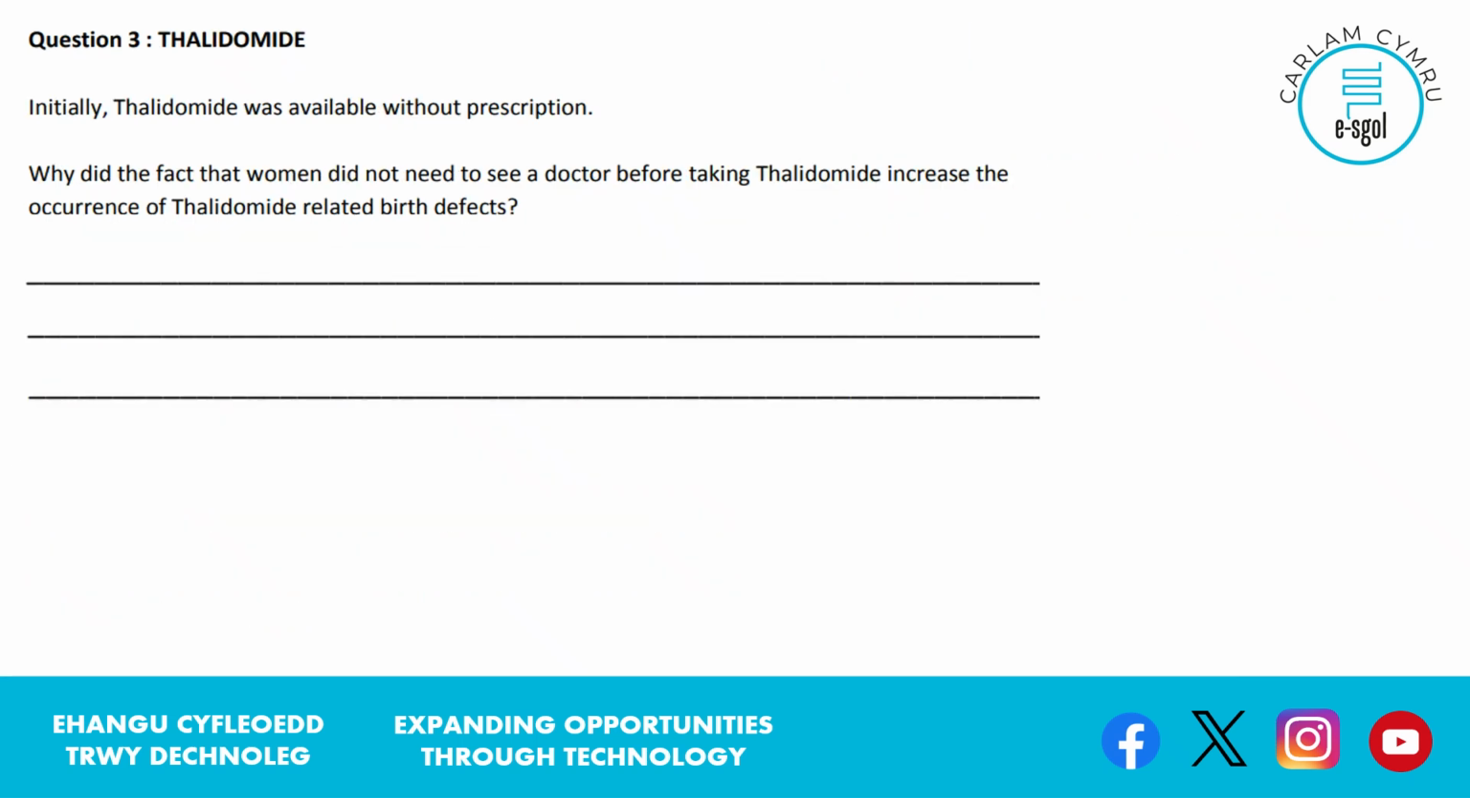It asks, initially thalidomide was not available without prescription. It gives that statement, but we saw that at the beginning in the first passage of information that they gave us. Why did the fact that women did not need to see a doctor before taking thalidomide increase the occurrence of thalidomide-related birth defects? Again, I would encourage you to write an answer first and have a go at this. So pause the video before I show you the answers, and then you can see how well you got on.